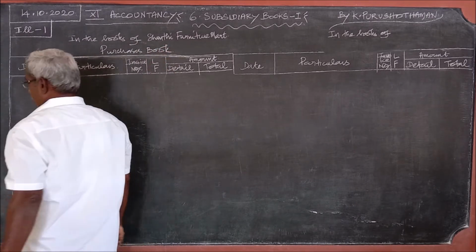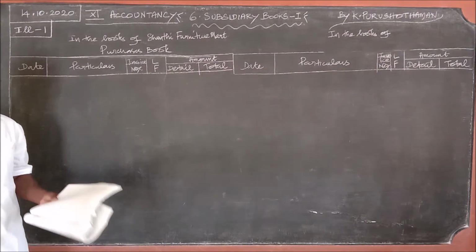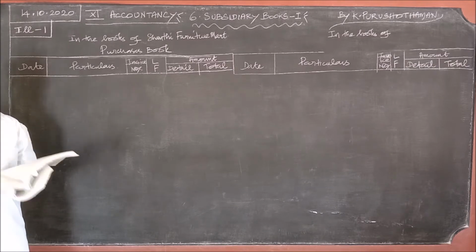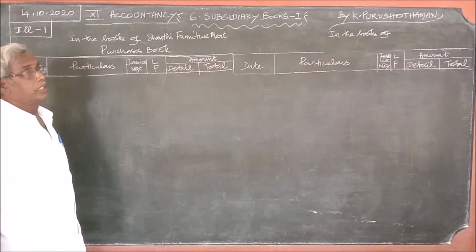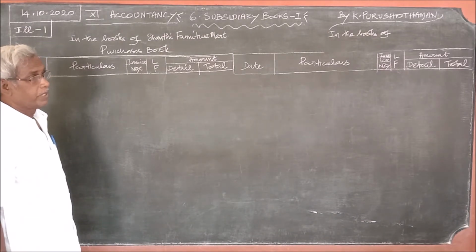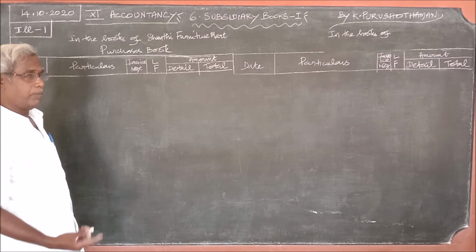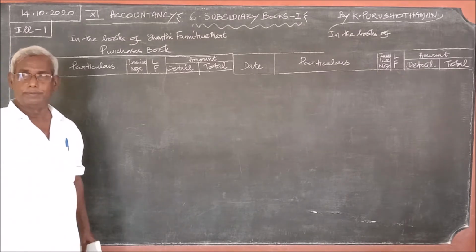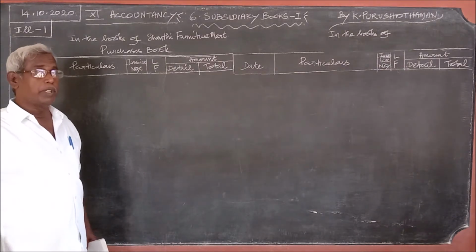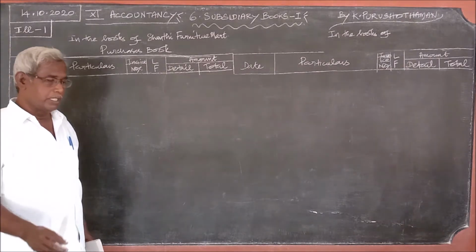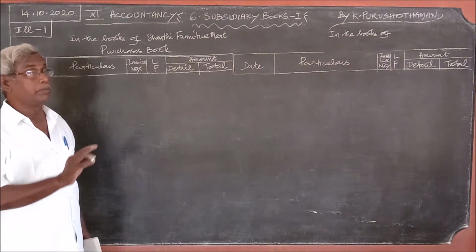See, in the question itself, you have been made easier. It says, record the following transactions in the purchasers book. Sometimes in the question paper, it says record the transactions in the proper subsidiary books. In the proper subsidiary books means you should find what type of subsidiary book it is, whether it is purchasers book, purchase return book, sales return book. You should find and prepare the book.